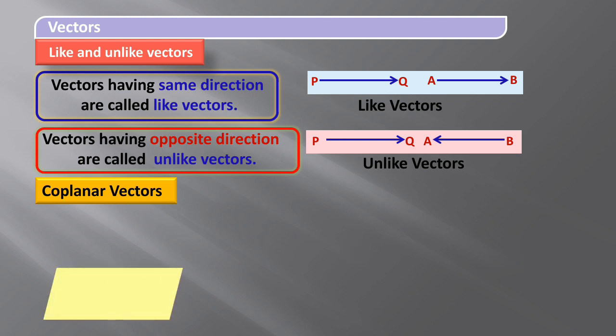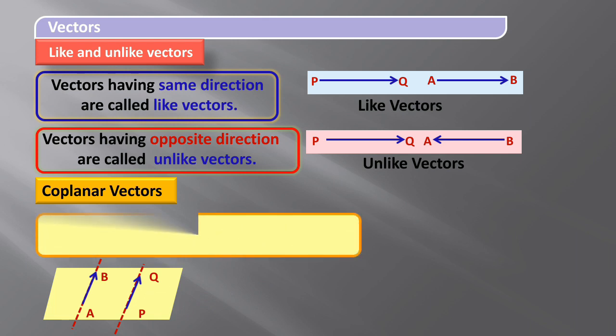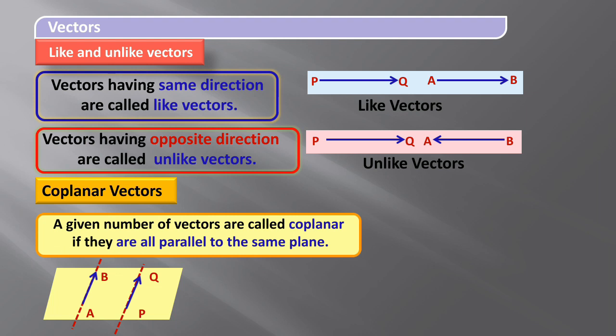What are coplanar vectors? So we will see here the definition as well as the concept. Consider a plane. On that, two vectors are on the two parallel lines AB and PQ. Both are on two parallel lines, and those two parallel lines are parallel to the same plane. Therefore, a given number of vectors are called coplanar if they are parallel to the same plane.